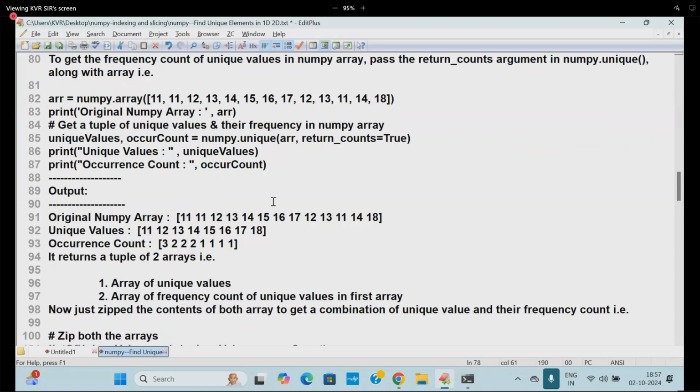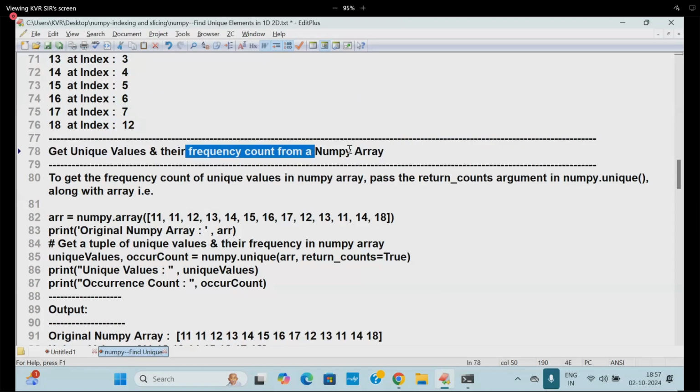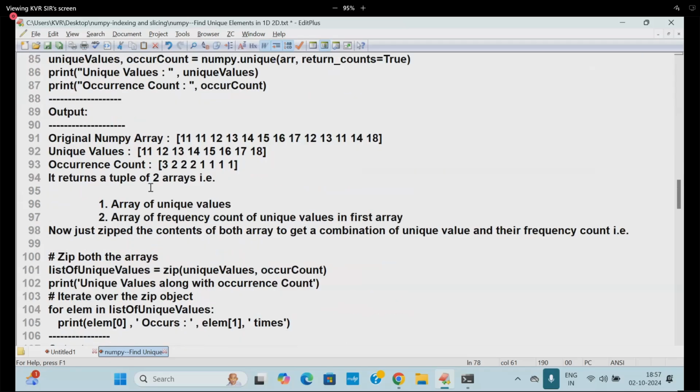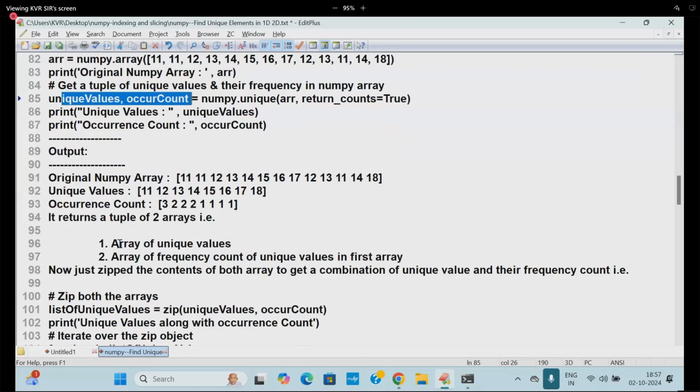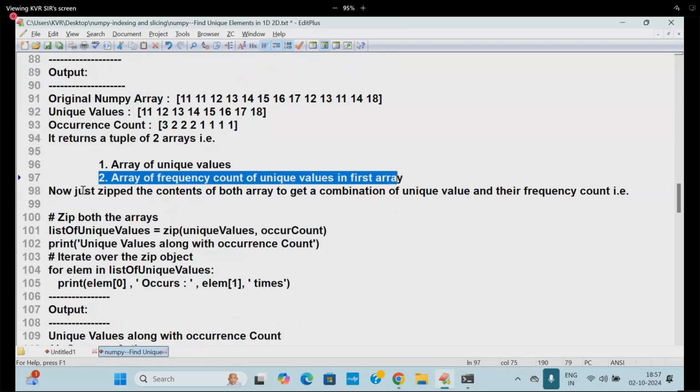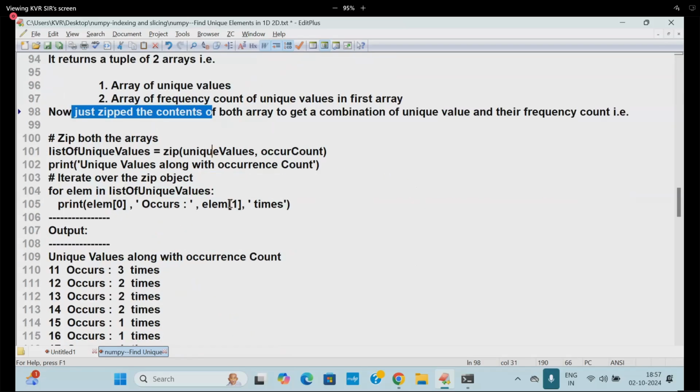Observe now: frequency count of a Numpy array. Here also same to same. It returns a tuple of values: unique values and occurring count, the unique values array and frequency count with all those things. I am writing the zipped content.